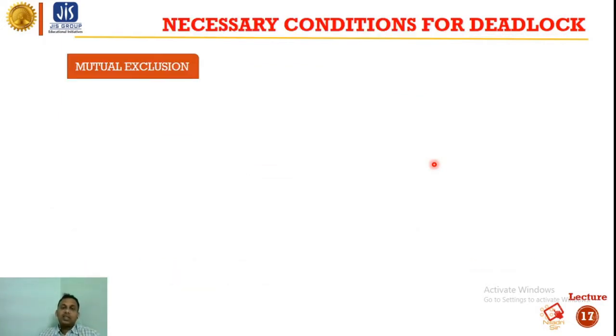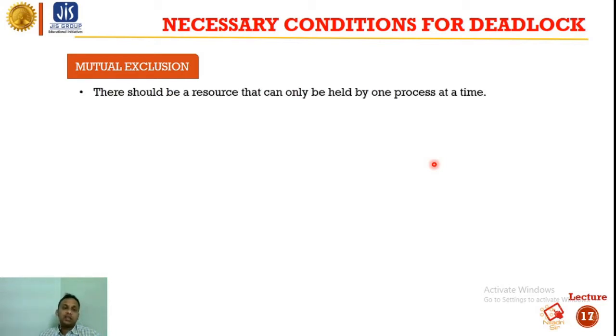Now, what are the necessary conditions for deadlock? Basically there are four conditions for deadlock. Number one is mutual exclusion. So what is mutual exclusion? There should be a resource that can only be held by one process at a time.